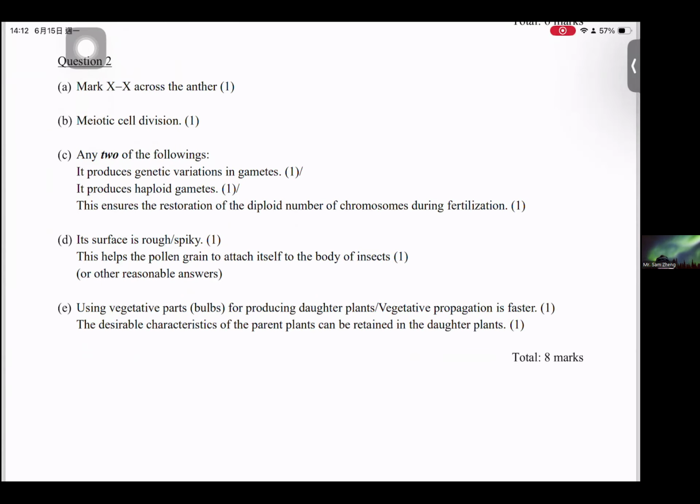So this will be the answer that you can find in the Google Classroom. If you have any other questions, feel free to ask me about it. So this would be the end of the debriefing of chapter 12 to chapter 13 test.